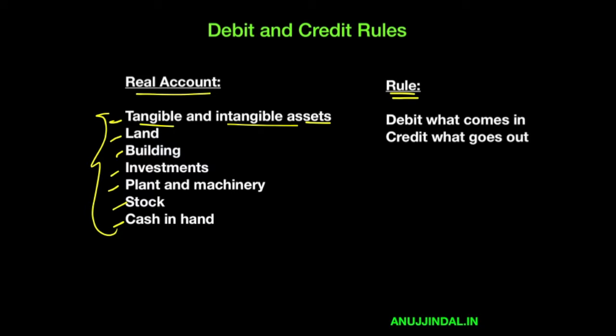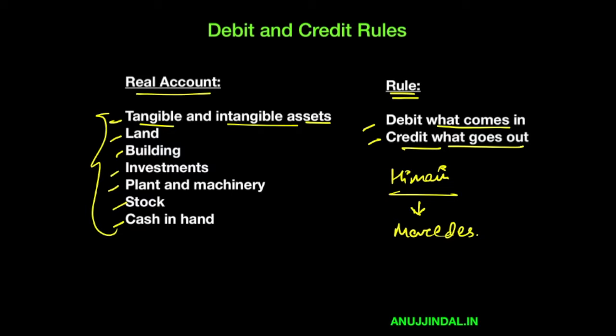What is the rule? The rule is debit what comes in and credit what goes out. For example, Himani sells her, let's say she has a Mercedes and she sells her Mercedes for, let's say, 10 lakh rupees. So she sells her Mercedes for 10 lakh rupees.